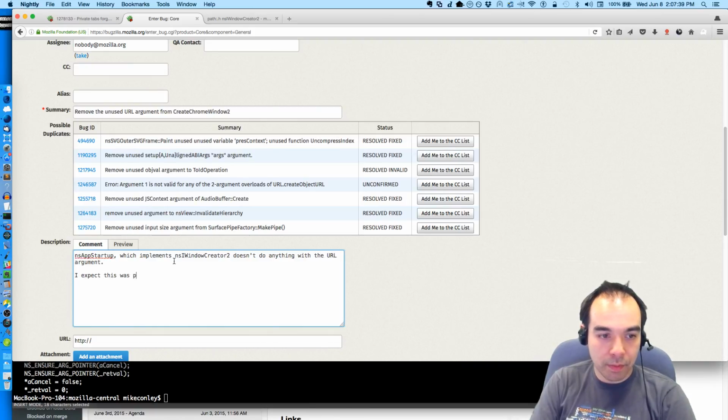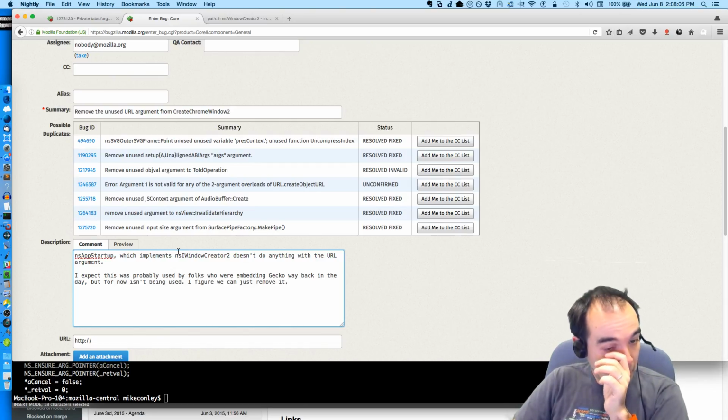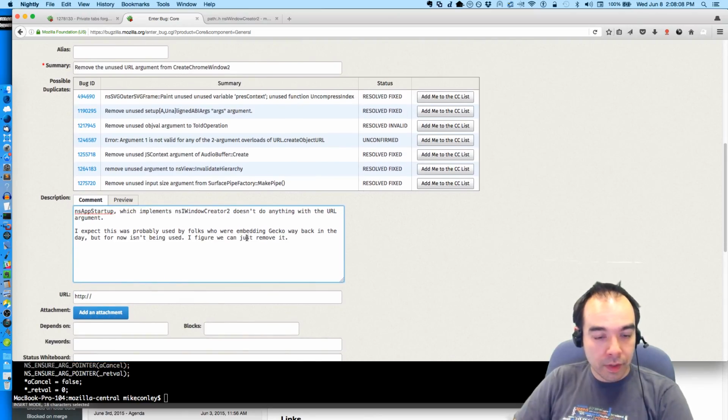I expect this was probably used by embedders, folks who were embedding Gecko way back in the day, but for now isn't being used. I figure we can safely remove it.